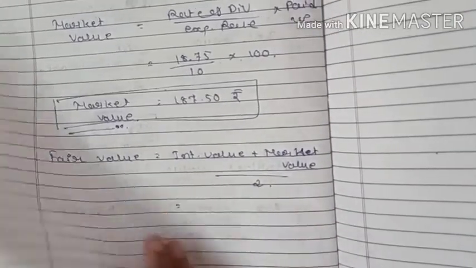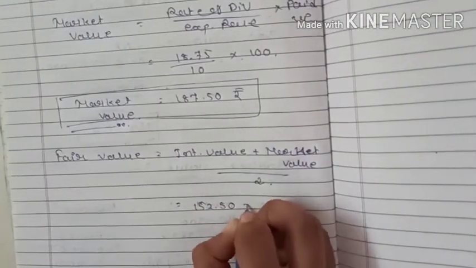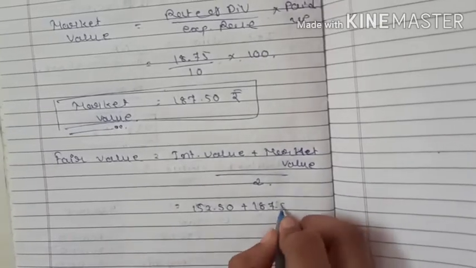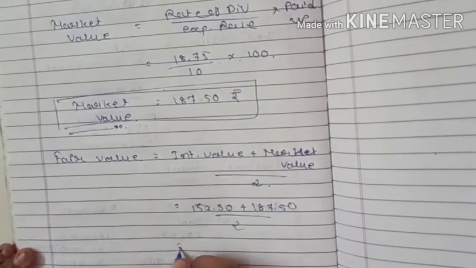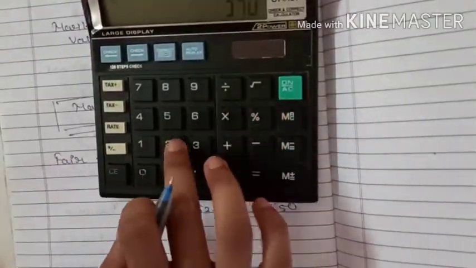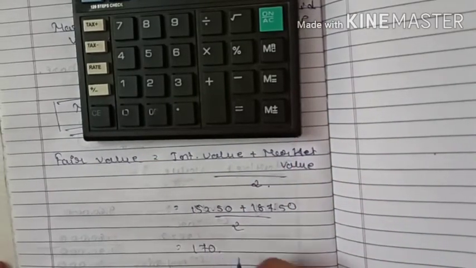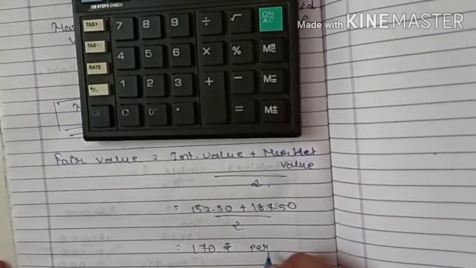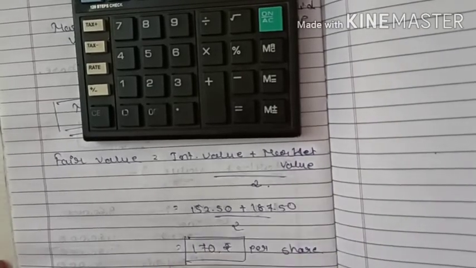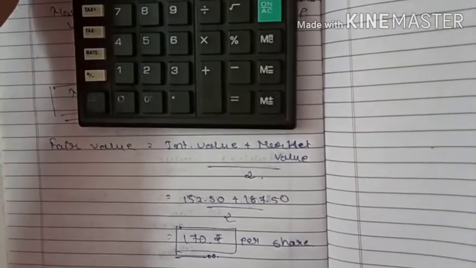So intrinsic value would be 152.50 plus market value 187.50, divided by 2. The fair value is 170 rupees per share. Understood?